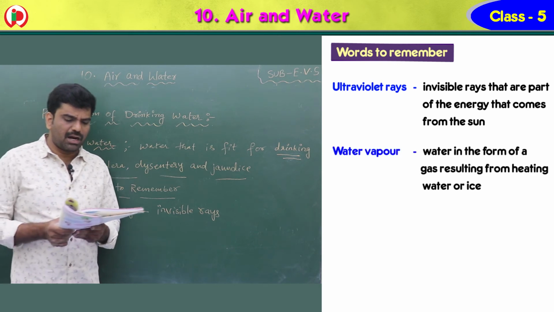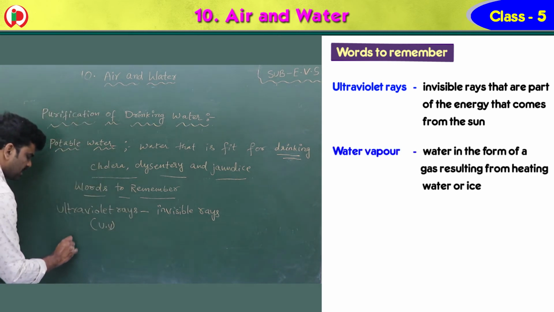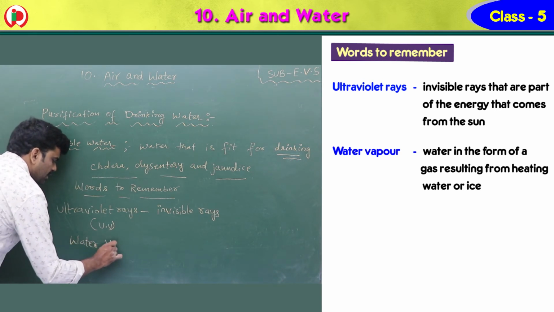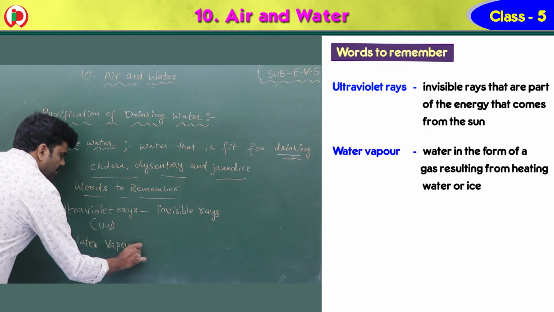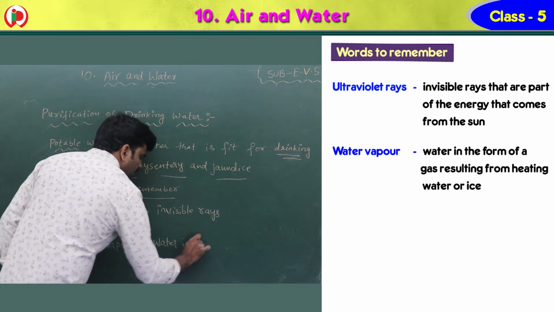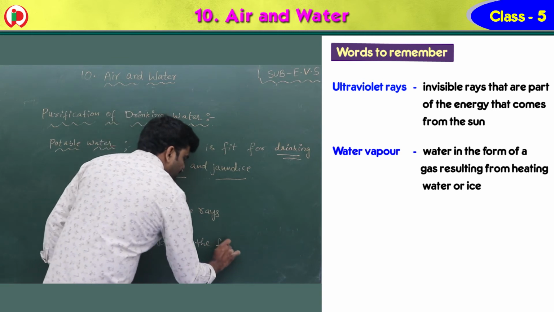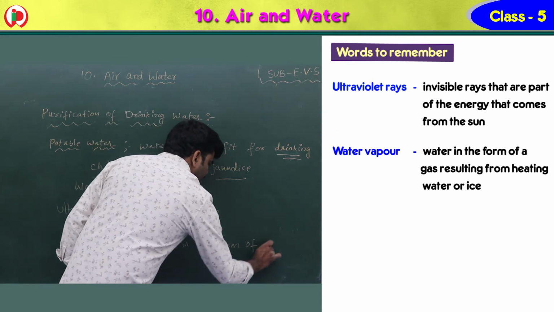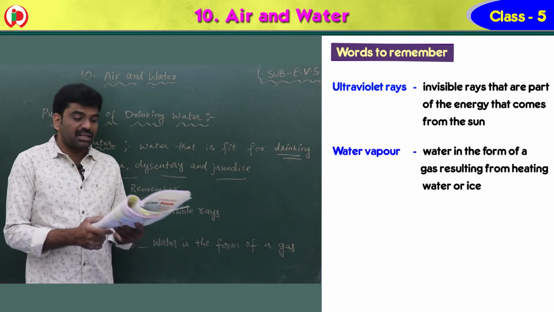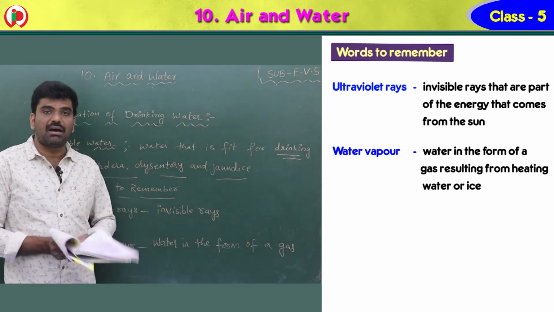Water vapor: water in the form of a gas. The second one is water vapor. What is the second one, children? Water vapor, water in the form of a gas resulting from heating water or ice.